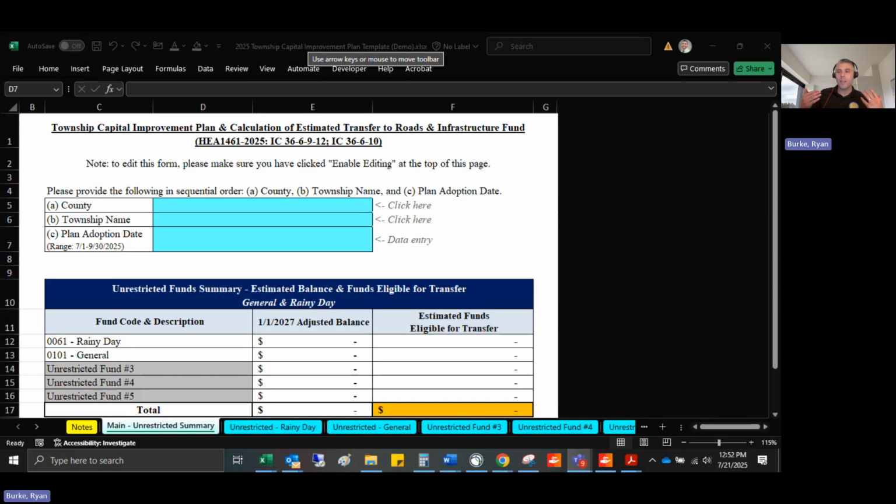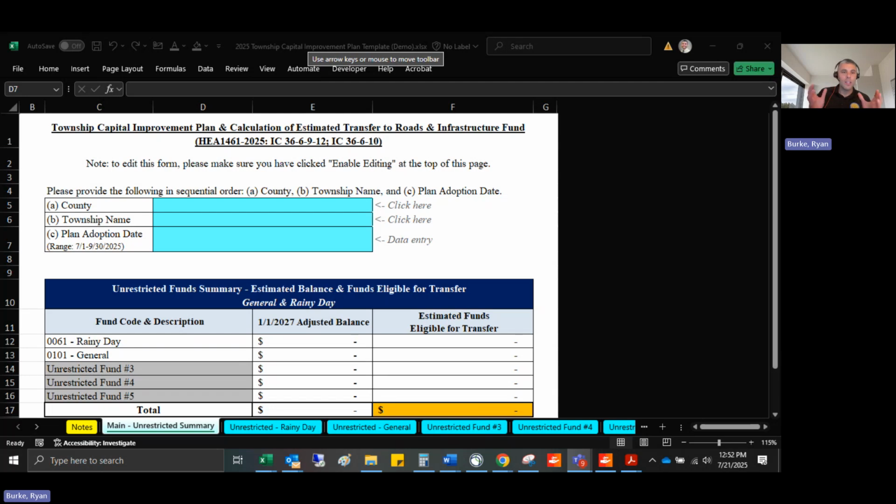We will not be reviewing the statute that requires this. We won't be reviewing the memo itself. This is just a quick walkthrough on how to use the template, how it functions. It is not meant to be a substitute for reading the law, the memos. Make sure that you thoroughly understand all that.